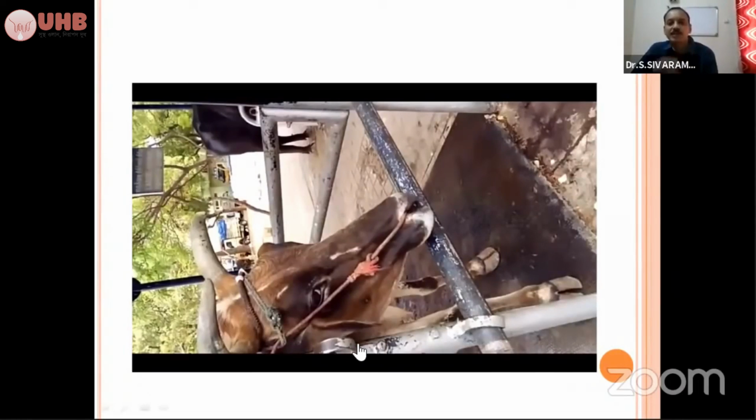In FMD also, the animal will be having frequent champing of the lips, like smacking of the lips, and drooling salivation will be there. If there is any foreign body in the oral cavity, at that time also salivation will be there. So you have to pull the tongue and examine the oral cavity for any lesions or any foreign body. If nothing is available and it's having frequent smacking, you have to think about ketosis.